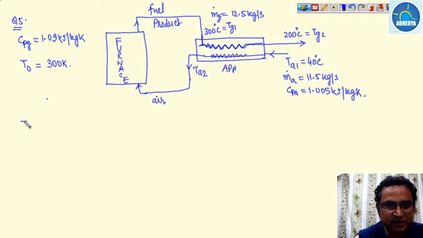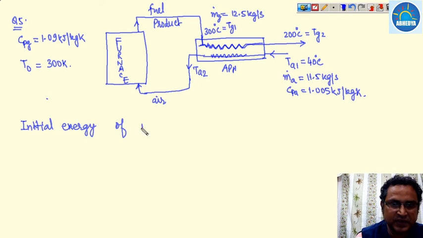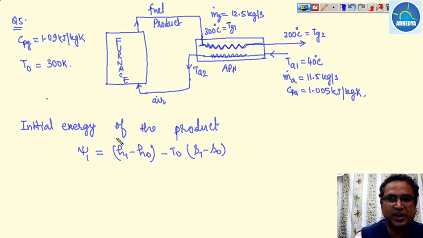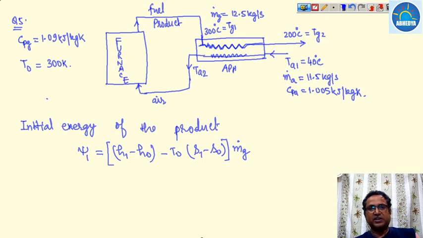The initial exergy of the product, psi1, can be given as H1 minus H0 minus T0 into S1 minus S0, calculated on a per unit mass basis, and if you multiply it with the mass of the gas, you get the total.